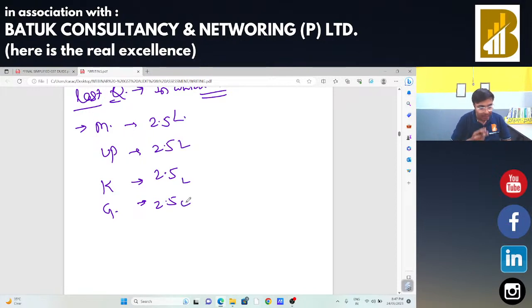Now, after the transfer, I realized that due to a mistake I had wrongly transferred 2.5 lakh input tax credit to UP. I just needed to transfer 2 lakh rupees. In that case, for that excess transfer of 0.5, I can issue a credit note, and that credit note should be called an ISD credit note.